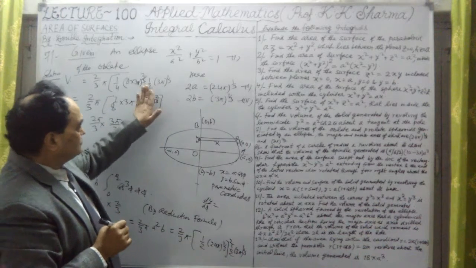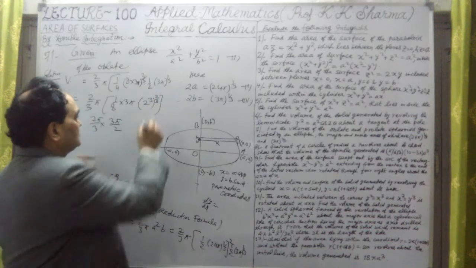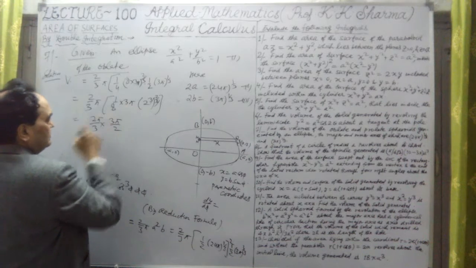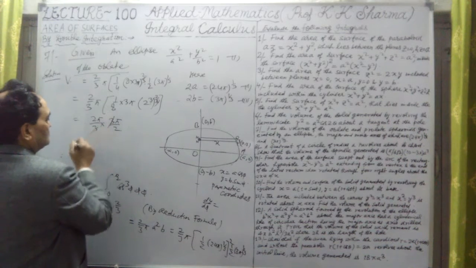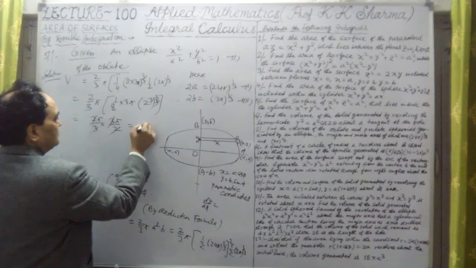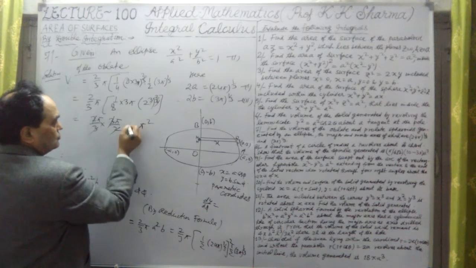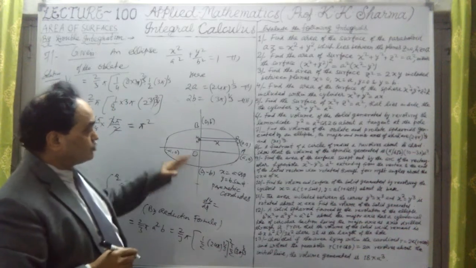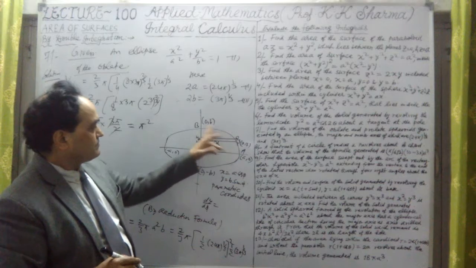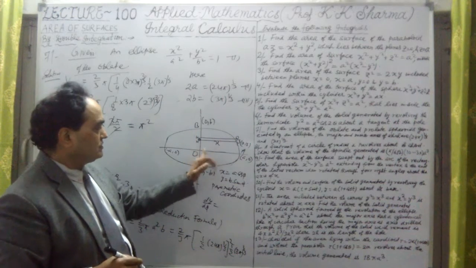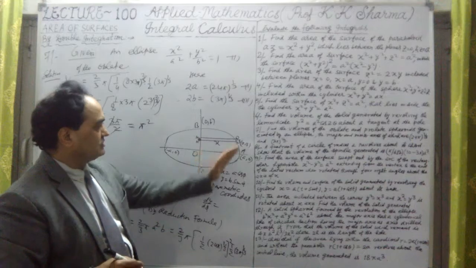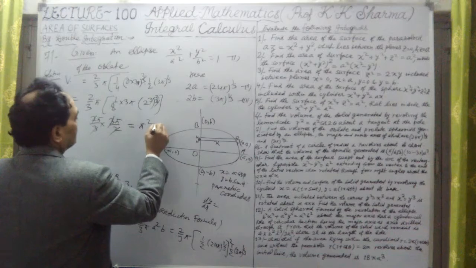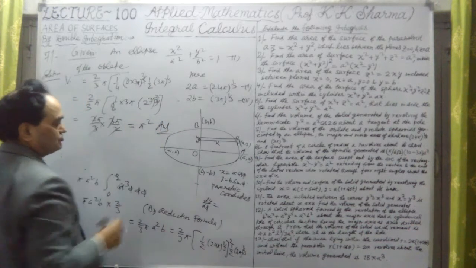Why? Because this is 4. 2 raised to the power 2, 3 cancel out. It is 4 only, so 4 upon 8 is 1/2 and 3π. So 3π by 2, 3 cancel out, 2 cancel out. It is only π square. So the volume of this, I mean of the oblate, when we revolve this arc or this ellipse about the minor axis, okay, that is oblate here. So this is the volume of this answer. First answer is π square.